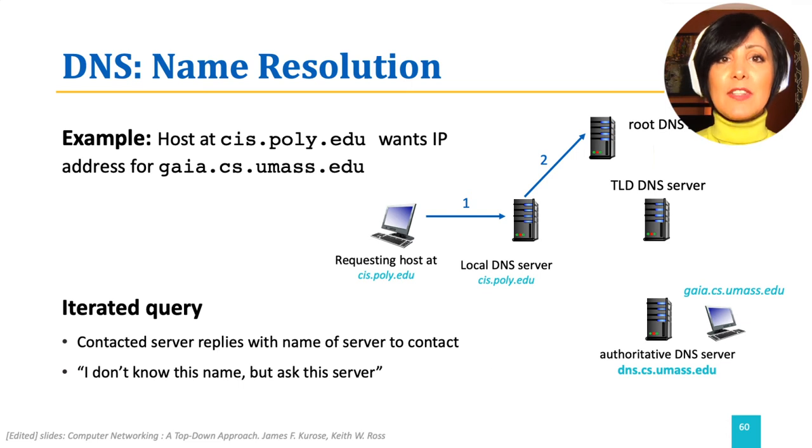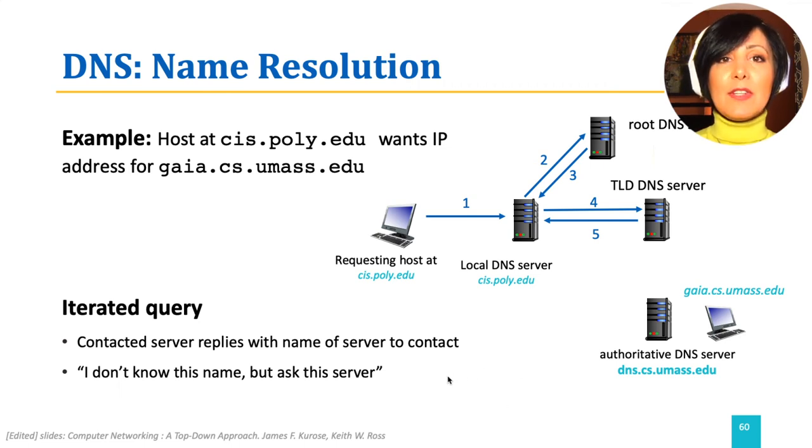The root DNS server observes the .edu suffix and therefore returns to the local DNS server the list of IP addresses for .edu TLD servers. The local DNS server then contacts one of the .edu TLD servers, which responds to the request with the IP address of the University of Massachusetts authoritative DNS server.